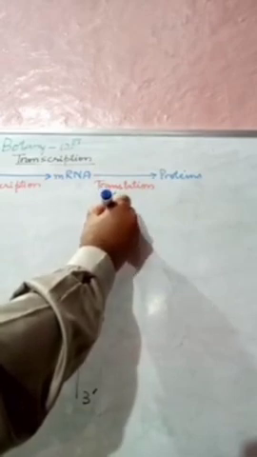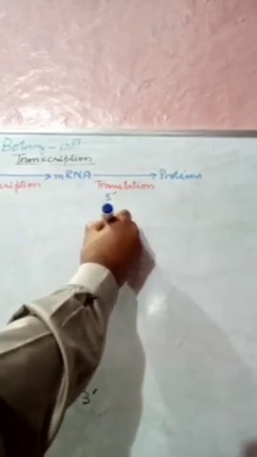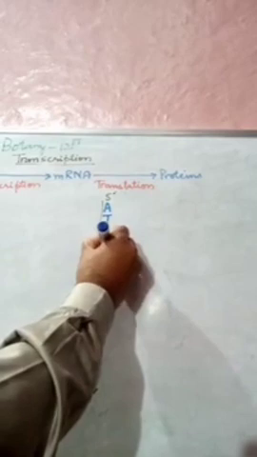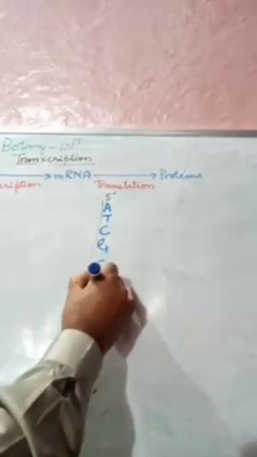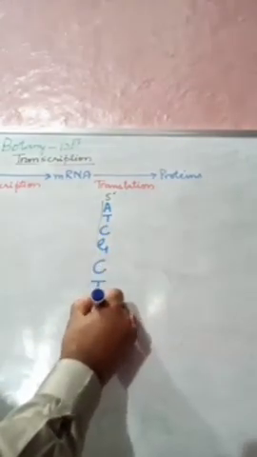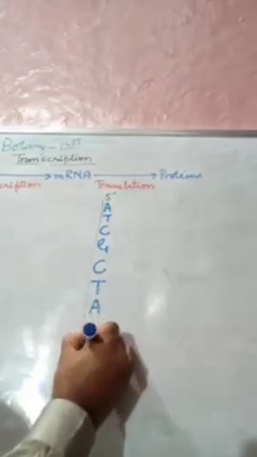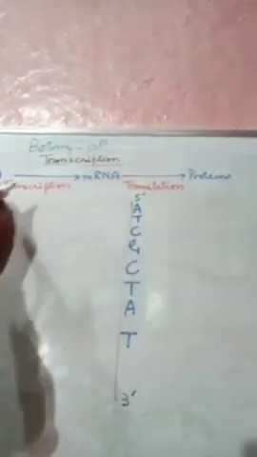Now, the sequence of the nucleotides. Let us see what will be the sequence of nucleotides on one strand and on the other strand. Here we see it is A, then T, then C, then G, then C, then T, then A, again T. What will be the complementary?